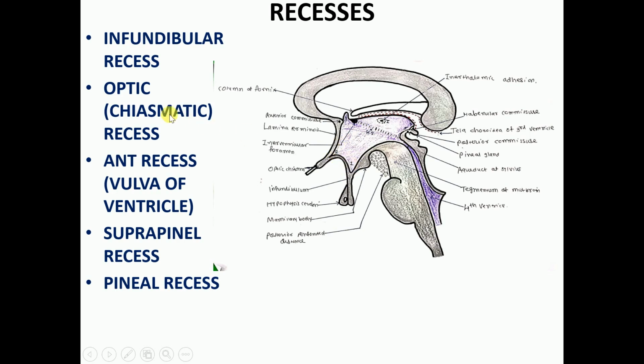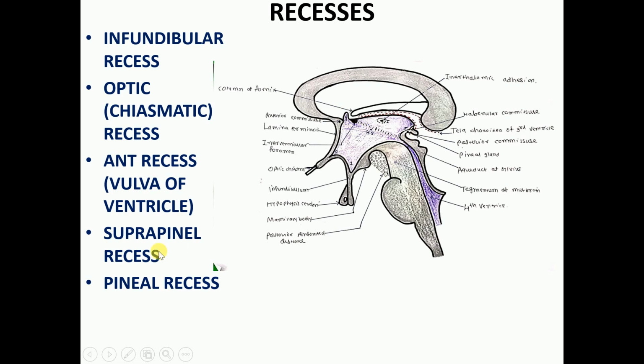Number two suggests supraoptic recess, or simply optic or chiasmatic recess, which lies above the optic chiasma. Then third number, anterior recess, another name of which is vulva of the ventricle. So what is this anterior recess? This recess lies between the anterior commissure anteriorly, the interventricular foramen of Monro posteriorly, and the diverging column of the fornix on each side. Okay, which is known as anterior recess or vulva of the ventricle.